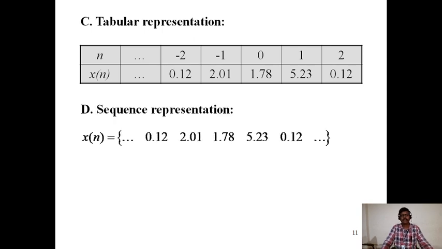Sequence representation. See this: for n equal to 0, 1, 2, minus 1, minus 2, we have these values. This is the sequence. The output sequence is this one, with amplitudes 0.12, 2.01, 1.78, 5.23, 0.1.